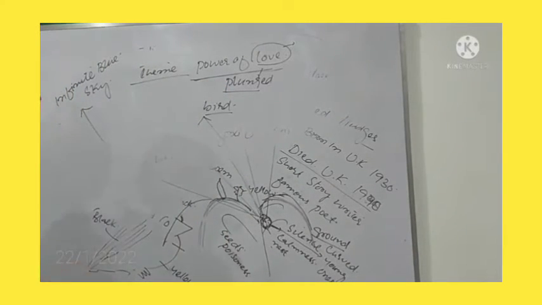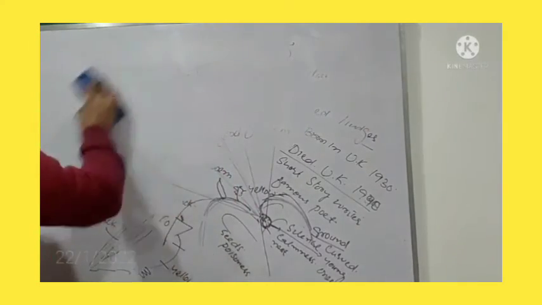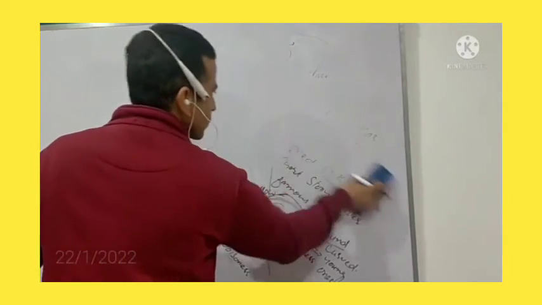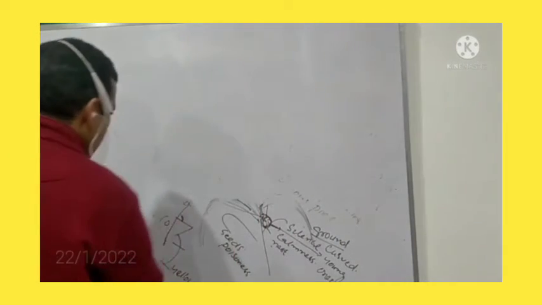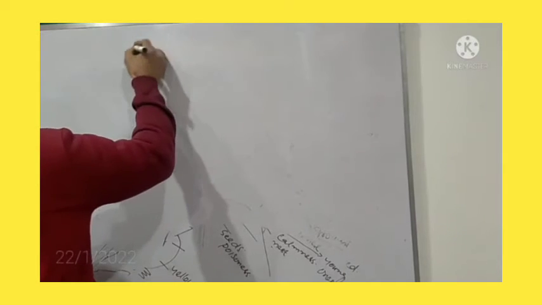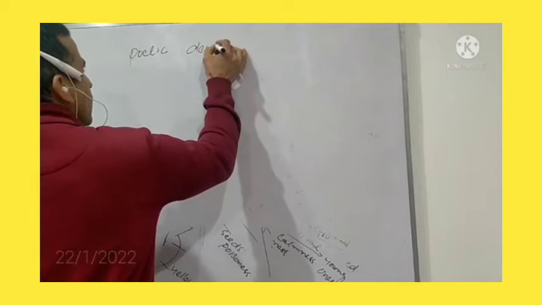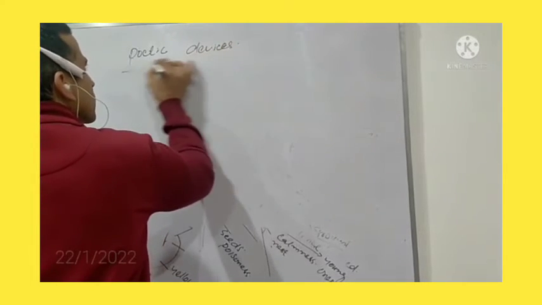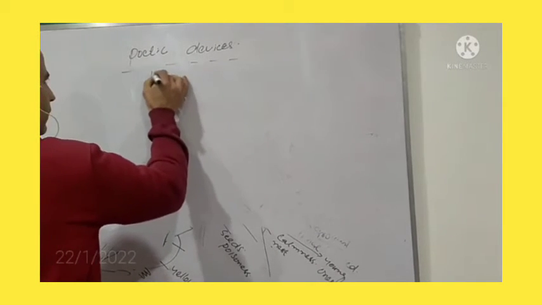Now next point, before going through the lines of the poem, I will tell you there are a number of poetic devices that have been used in this very poem. First of all, as far as this poem is concerned, it is written in free verse.